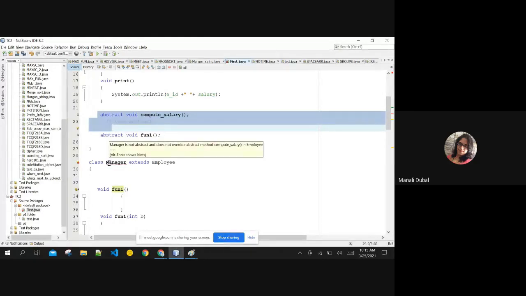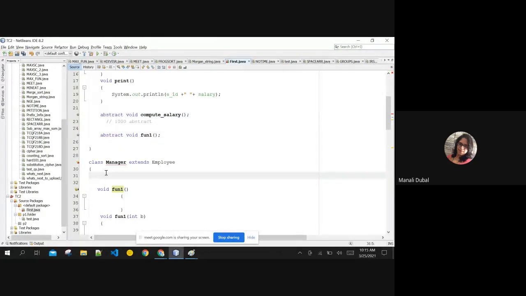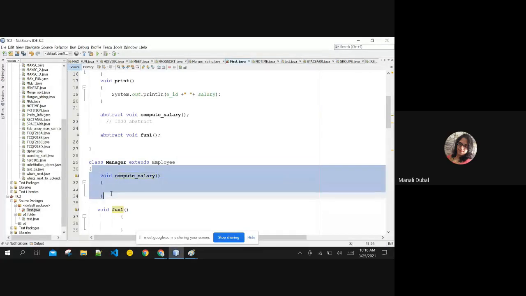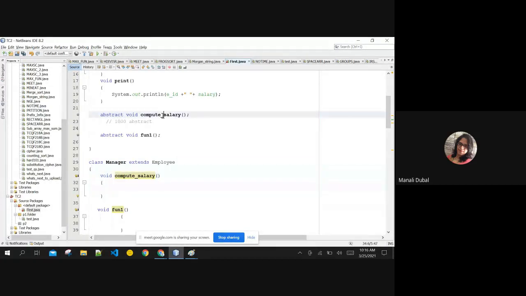Meaning whenever you create abstract methods in your superclass, whichever class is a subclass will definitely have to give its implementation. It is left unimplemented for a purpose, because the subclass gives the implementation.